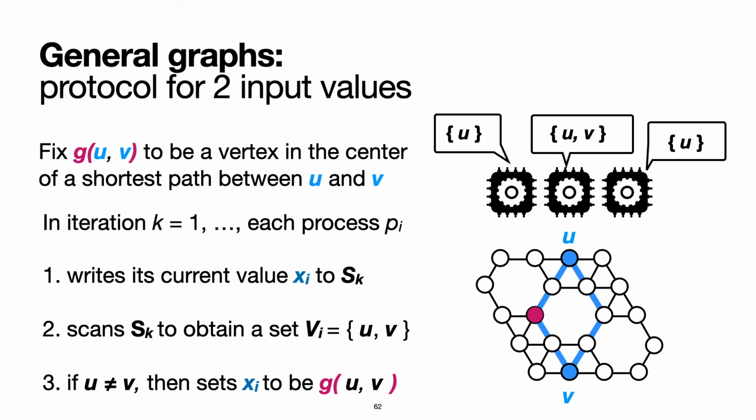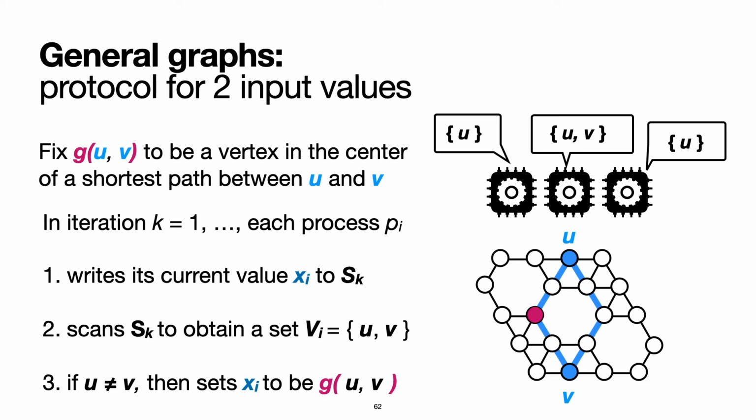Now, when the processes apply the rule in the 3rd step, we get that processes whose scan returned the set consisting only of the vertex u will stay in the vertex u. The other processes will set their current value to be g(u,v), where u and v are the 2 values returned by their scan.